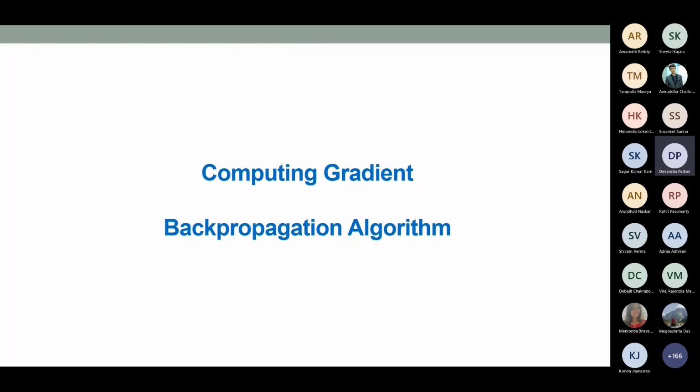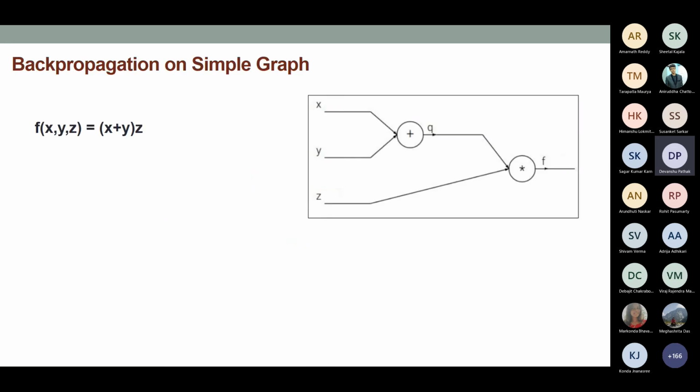All right. So before I get into this neural network business, I would like to start off with backpropagation on a simple graph. I told you already what the neural network does. It is nothing but a representation of a complicated mathematical function. You have some input values, the feature values, and it produces the output.